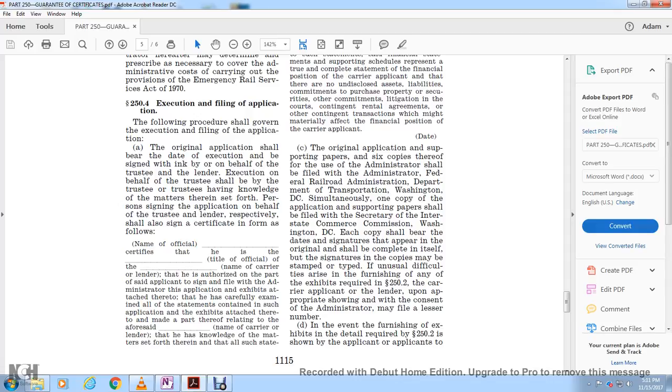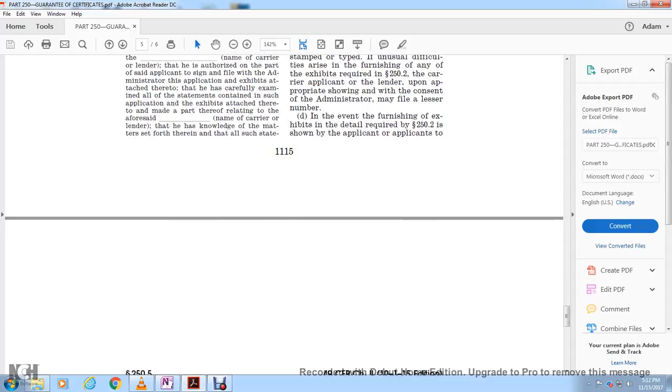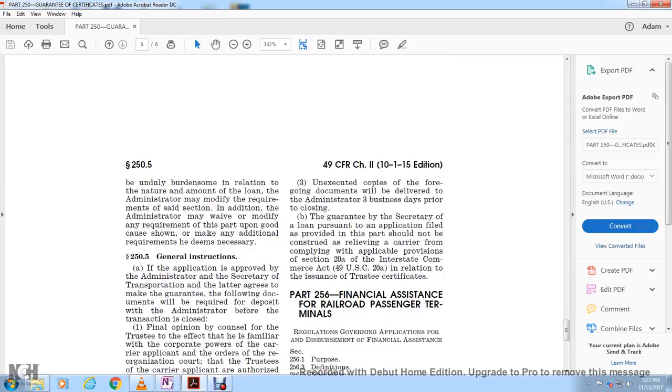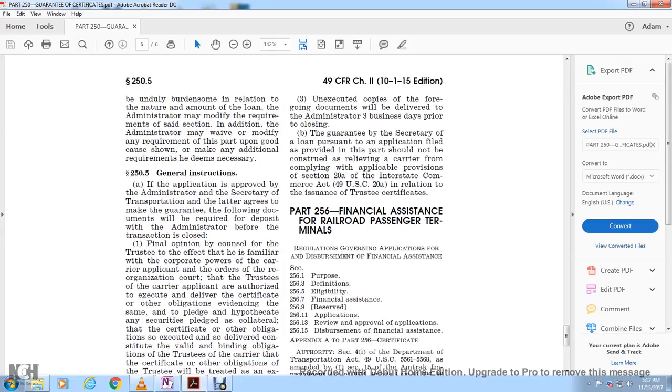If unusual difficulty arises in furnishing any of the exhibits required in section 252 for a carrier application for a loan, upon an appropriate showing, with the consent of the Administrator, the applicant may file a lesser number. In the event that furnishing any of the exhibits detailed in the requirements of section 252 is shown by the applicant to be unduly burdensome in relation to the nature and amount of the loan, the Administrator shall modify the requirements of said section. In addition, the Administrator may waive or modify any requirements of this part for good cause shown, and may make any additional requirements he may deem necessary.